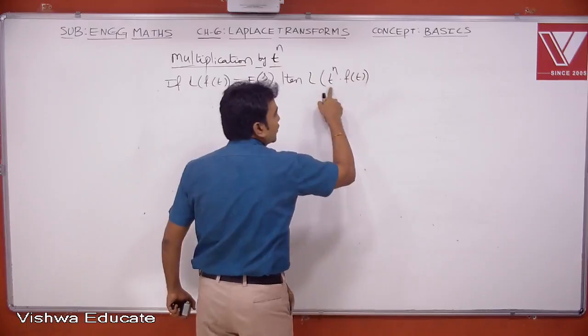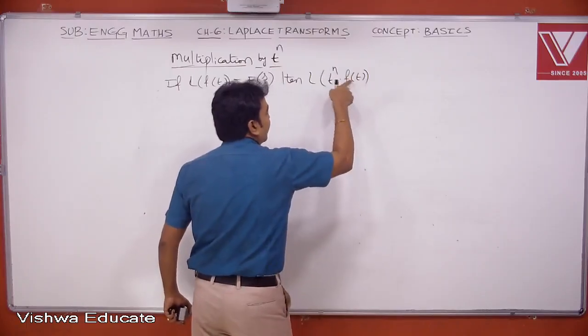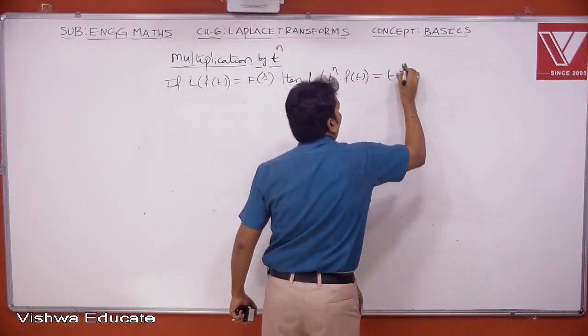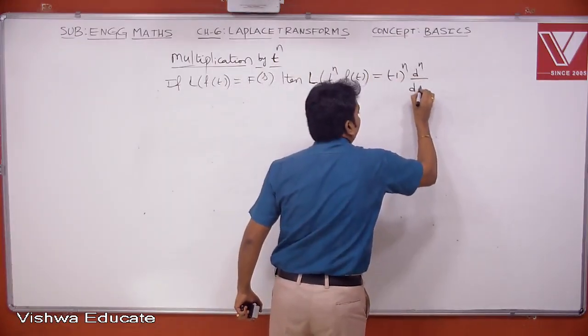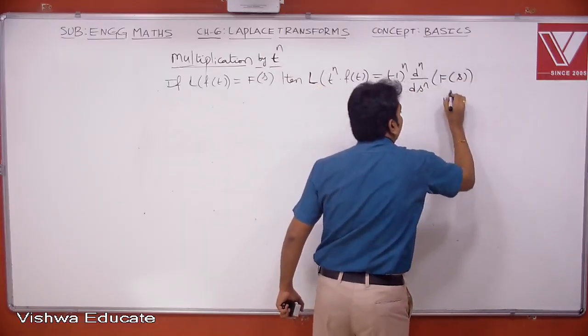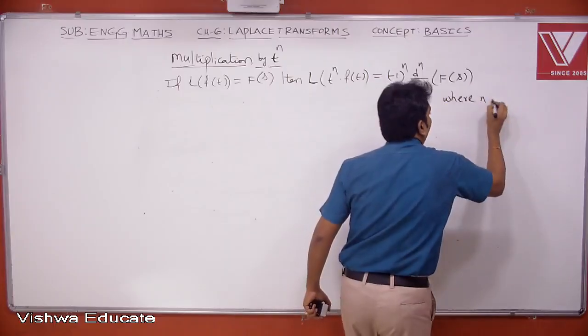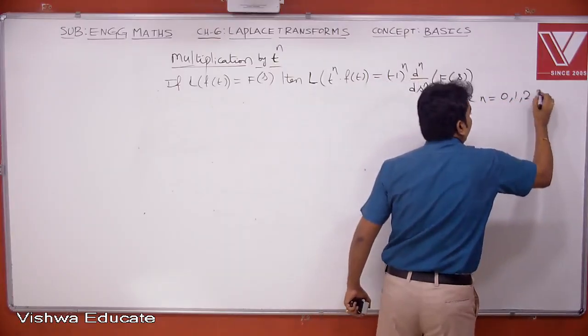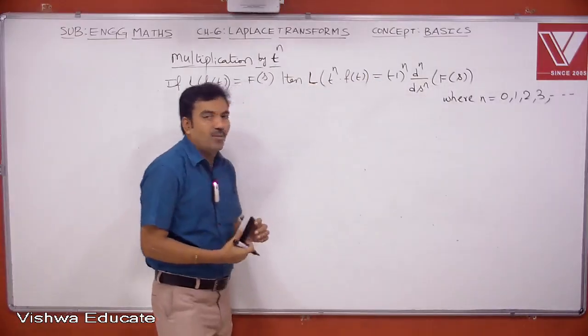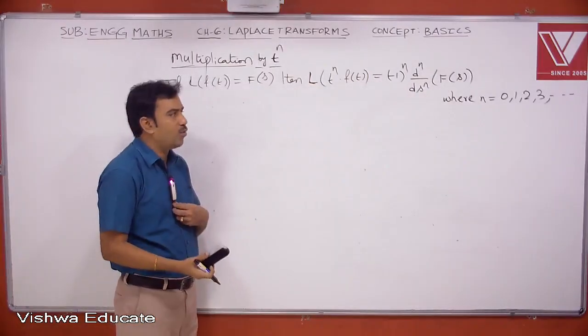That's why it is named multiplication by t power n. And the Laplace of this new combination gives (-1) whole power n into d^n by ds^n of F of s, where n equal to 0, 1, 2, 3, etc. So here n values are integer values along with 0. They are called whole numbers.